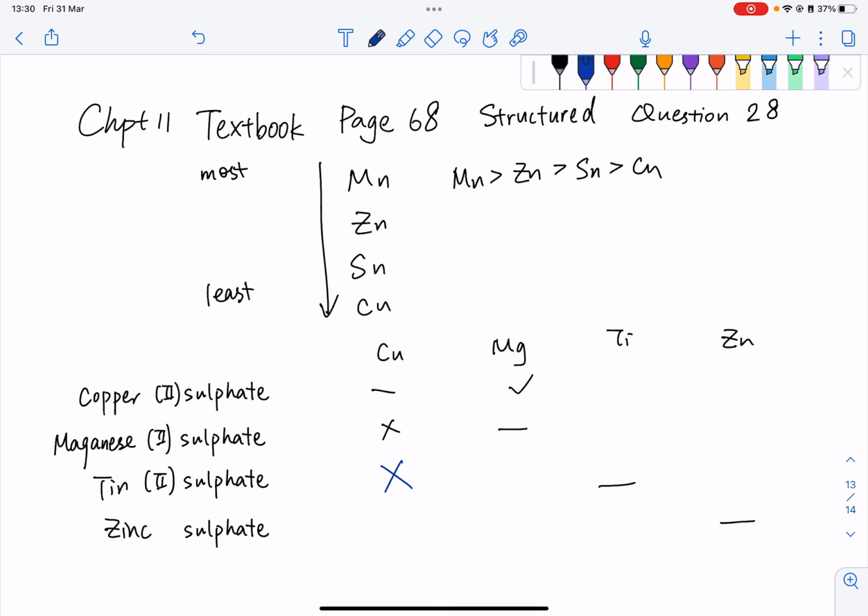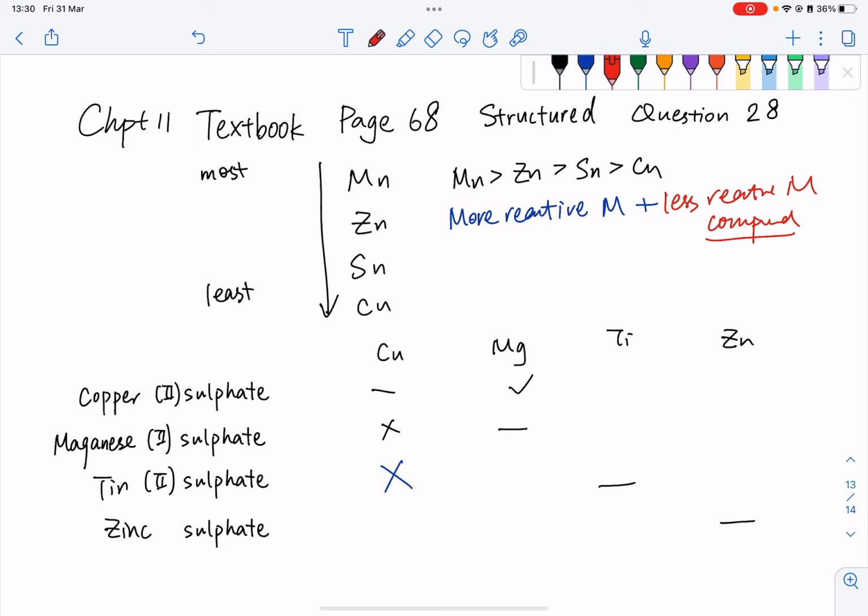So for those of you who probably forgot, I will write again. For more reactive metal plus less reactive metal compound, right? So the compound here will be sulfate, SO4 2-, this time, right? Okay, let's continue. For copper, will it react with zinc? Probably also not, right? Because it's the least reactive here. It won't react with any of the metal compounds here.